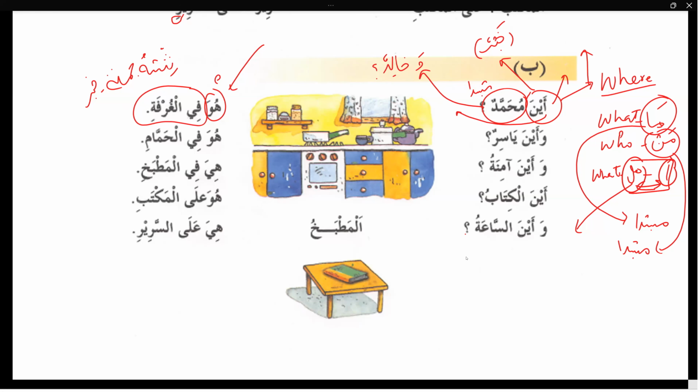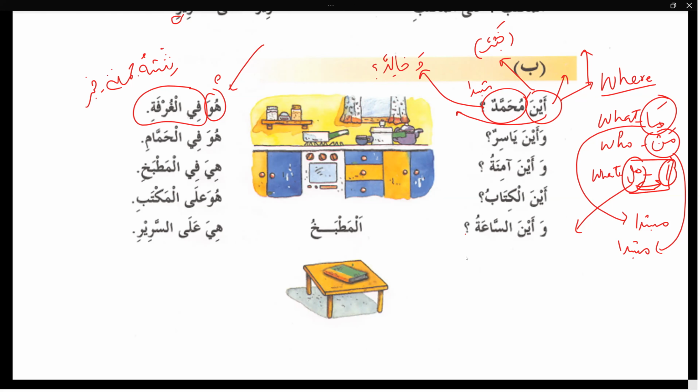Huma fil ghurfati. Yeah, they both are in the room. Huma is mubtada. Fil ghurfati is shibhu jumla khabar. Yes. Okay. Now this grammar you will not explain. Just you will answer and translate.